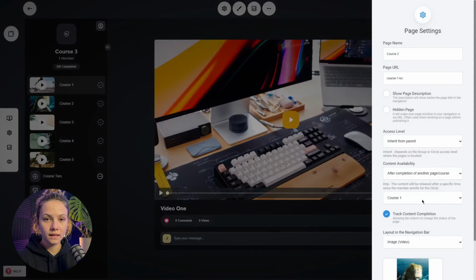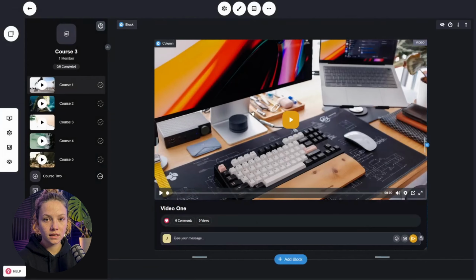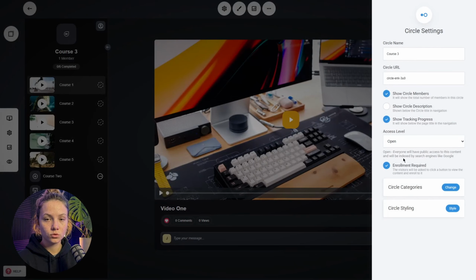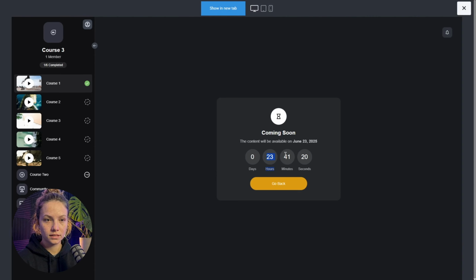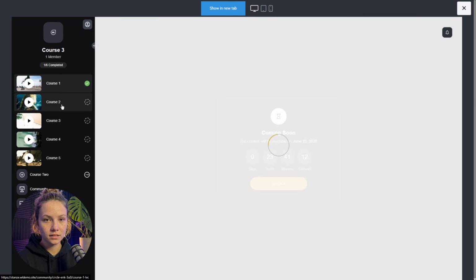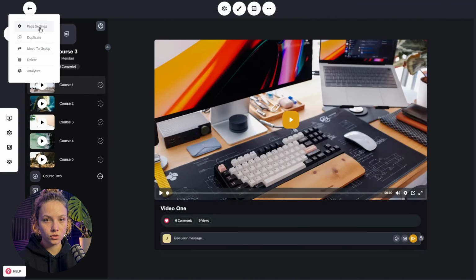Then for the second one, you want to have it drip 2 days after enrolling into the circle, into the course, after you gain access to this content. So here is an example. Let's remove, yeah, it's open. Now if you go and see, you have 23 hours, because we enrolled like 19 minutes ago. On a specific day, you'll be able to gain access. If you go to the second one, it will be 1 day and 23 hours and 41 minutes after you join the course. So this way you can organize the dripping of your content.